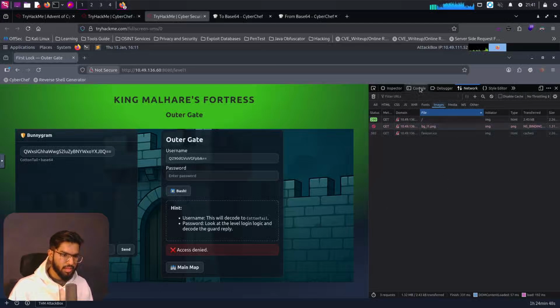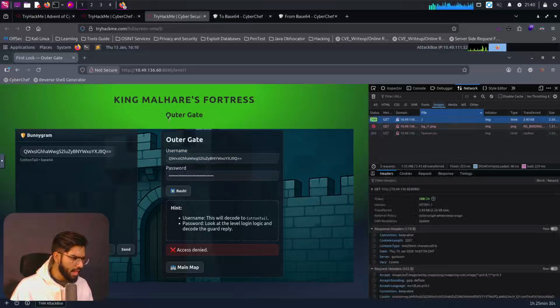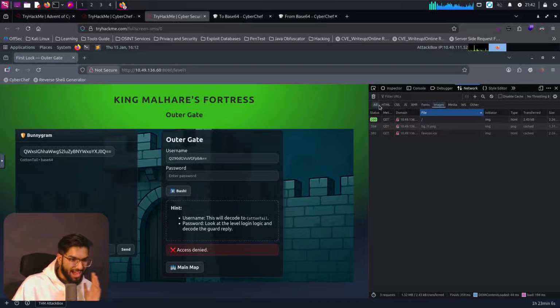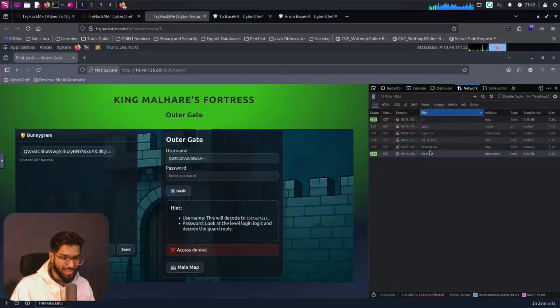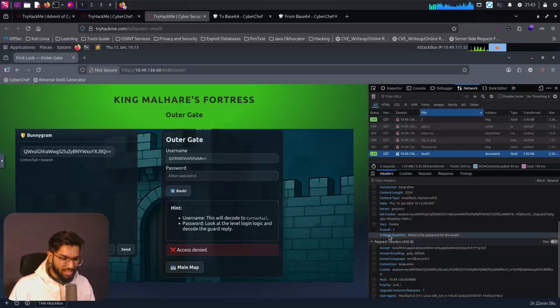So again we have to look at the logic there. That's great, but still I am not able to find out why I am not getting the level 1 access there. Oh, okay, I get it. It's my fault. I did not see that it was set to images. I had set it when I was demonstrating something, and we see the level 1 to be here. Okay, I'm sorry, I get it now. So we see X level, which is 1, and it is going to ask the magic question here. It says, what is the password for this level? So that's going to be the magic question that is given to us.